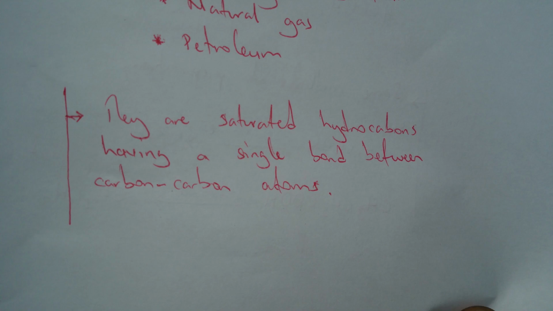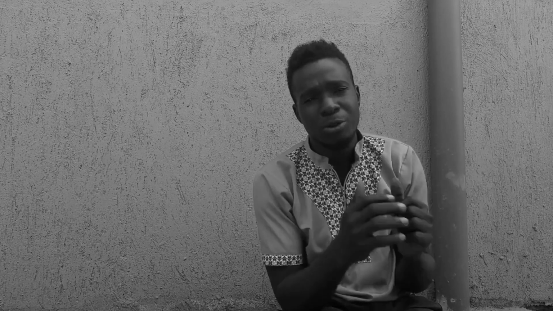For those who may have a question, what is meant by saturated? I think previously I produced a video about saturated compounds in organic chemistry. So you can go and try to visit that video, and then you'll get to know it well. Right now I may not have enough time to go back and explain what a saturated compound is. But one thing I can tell is that alkanes are saturated. And I think that is it.